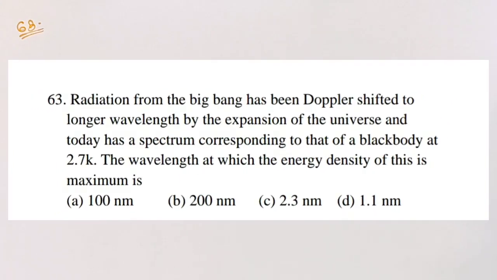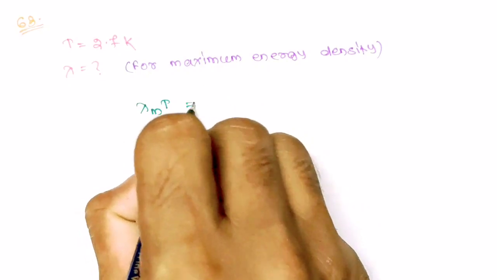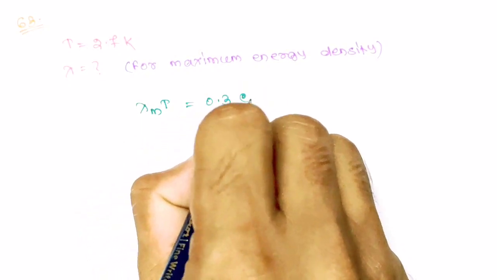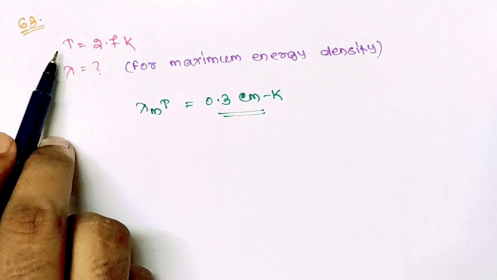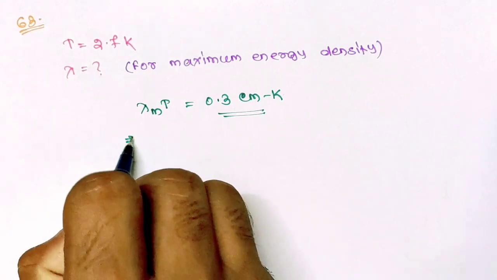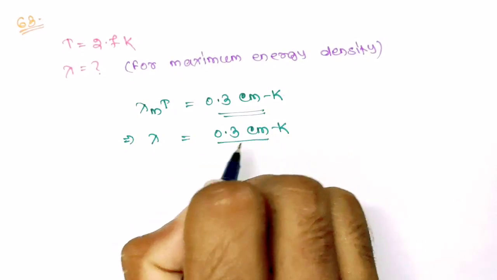Question number 63. Radiation from the Big Bang has been Doppler shifted to longer wavelength by the expansion of the universe, and today has a spectrum corresponding to that of a black body at 2.7 Kelvin. The wavelength at which the energy density of this is maximum? From Wien's law, we have lambda T equals approximately 0.3 centimeter Kelvin. For calculation purposes, you can use this. Here temperature is given, so we have to find the wavelength. So lambda equals 0.3 centimeter Kelvin divided by 2.7 Kelvin.